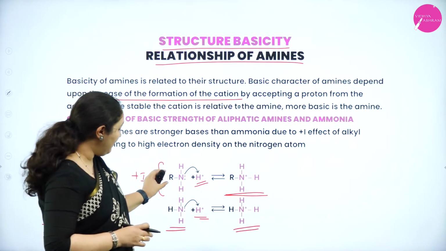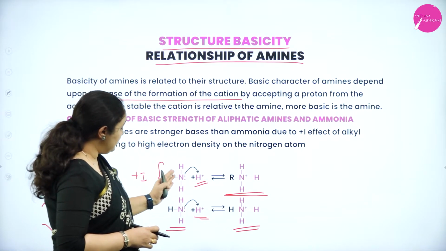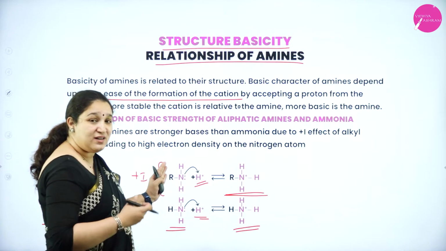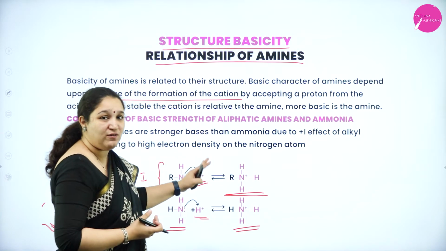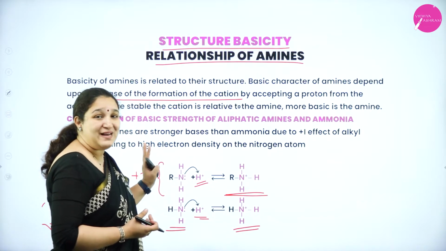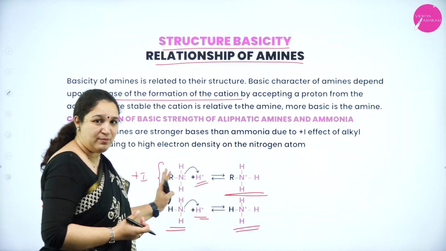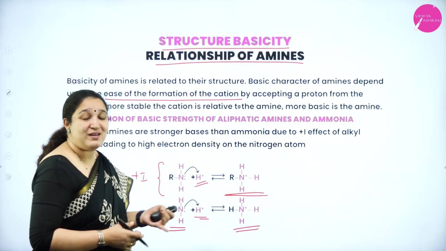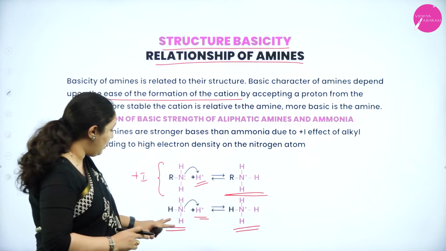Because there is an aliphatic group here, this increases the ease with which nitrogen can give away a lone pair of electrons or accept a proton. So the plus I effect is there in aliphatic amine. Thus aliphatic amine is a stronger base compared to ammonia.